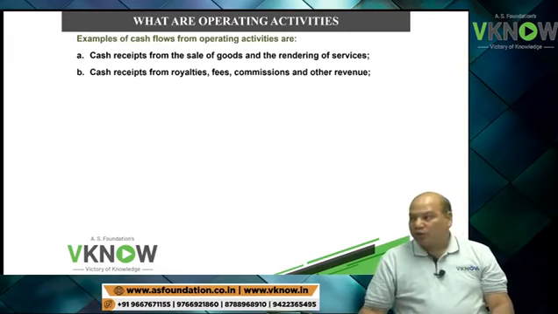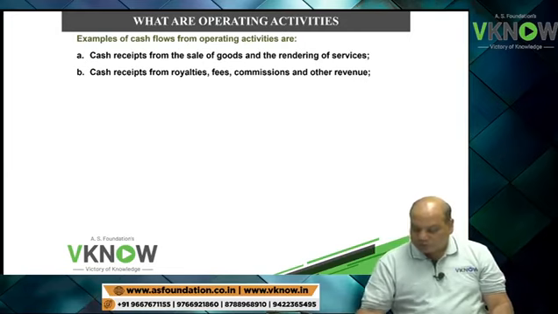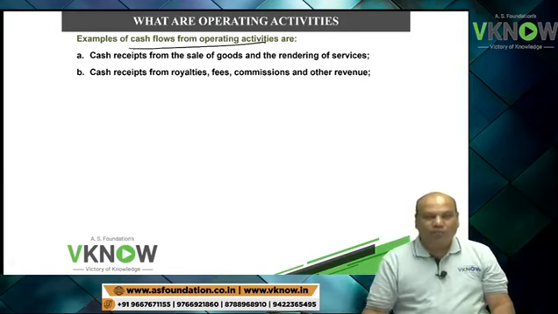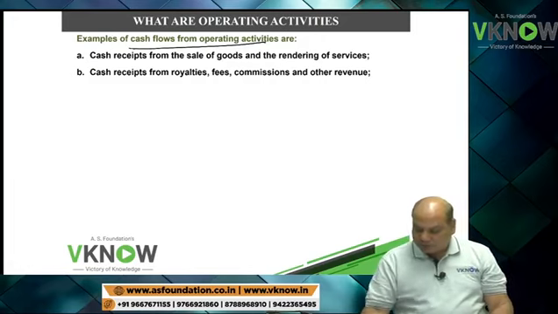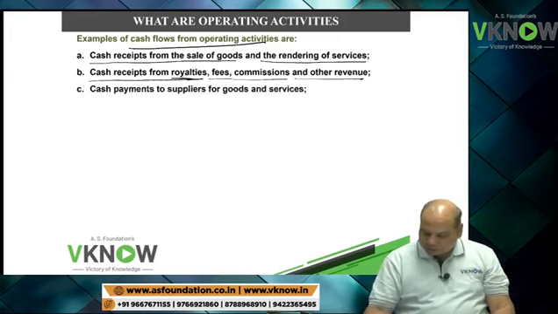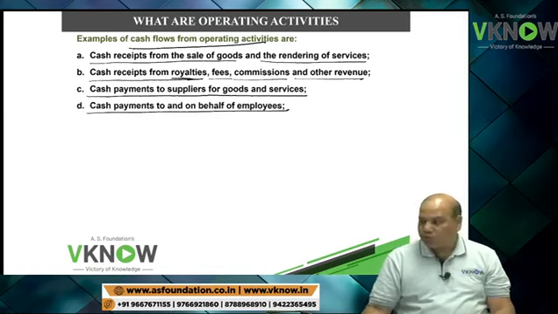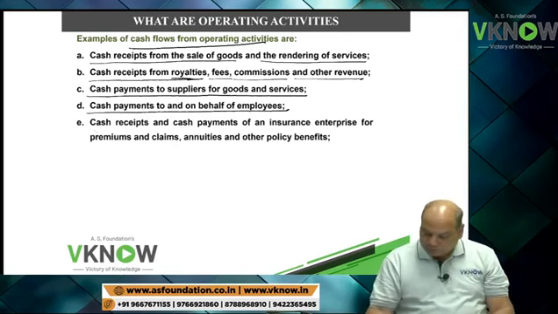Let us have a quick look at some examples of cash flow from operating activity. Cash receipt from sale of goods, rendering of service, cash receipt from royalty, fees, commission, and other revenue, cash payment to suppliers for goods and service, cash payment to and on behalf of employees.